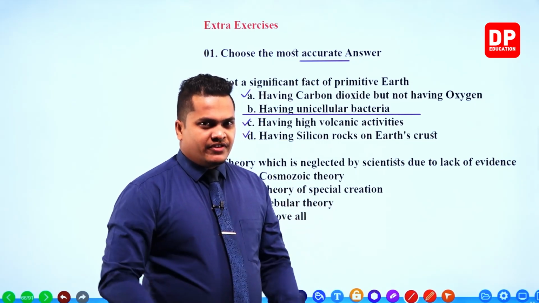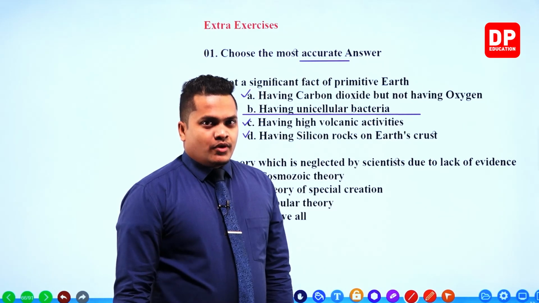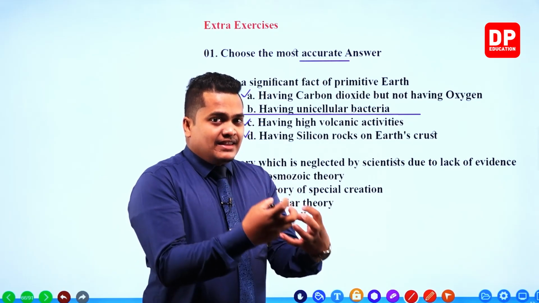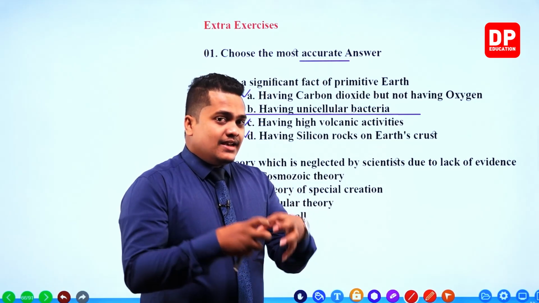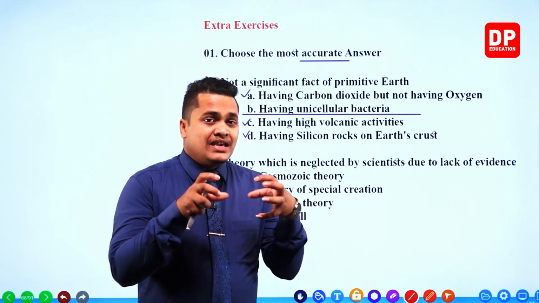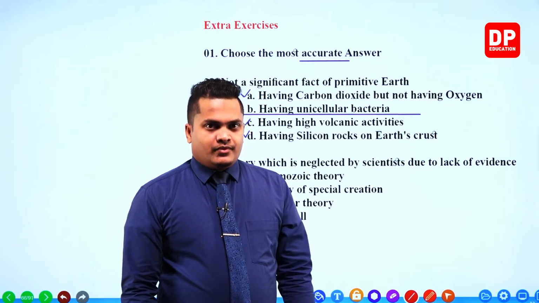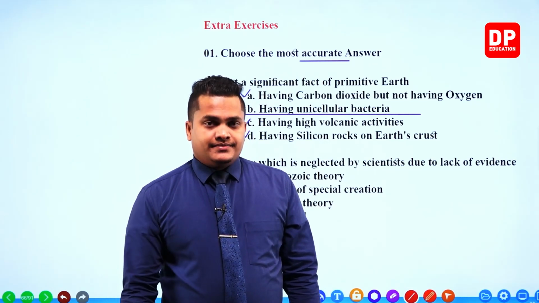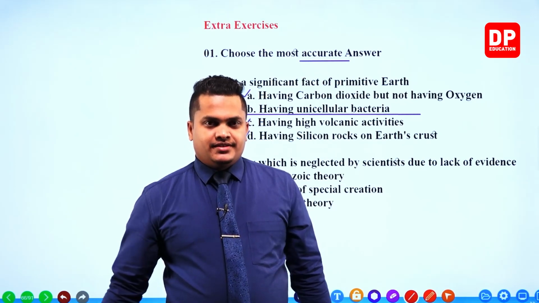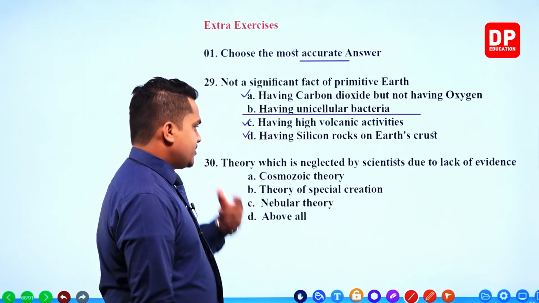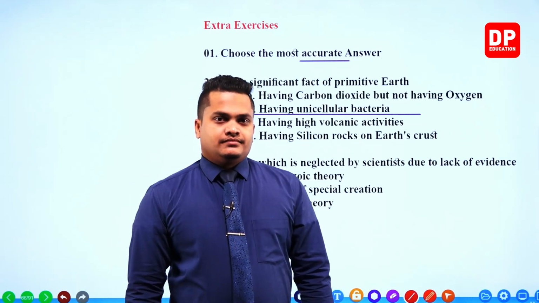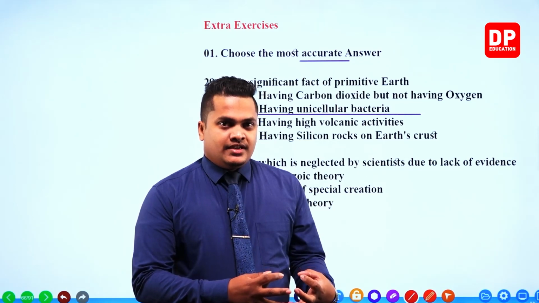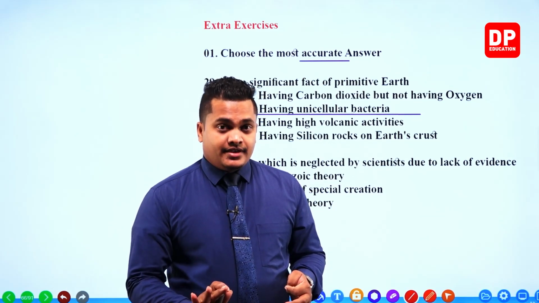Modification and neglection are two different things, right? Scientists have modified the nebular theory and they gave the idea of the Big Bang theory. So nebular theory was not neglected, it was modified. Next one, cosmozoic theory, is also not being neglected.